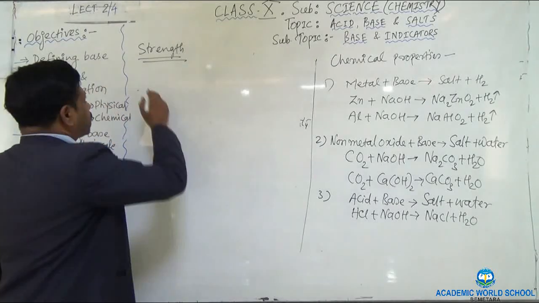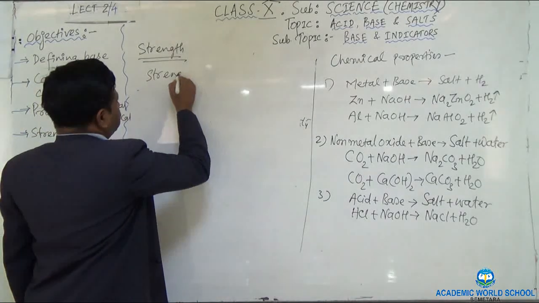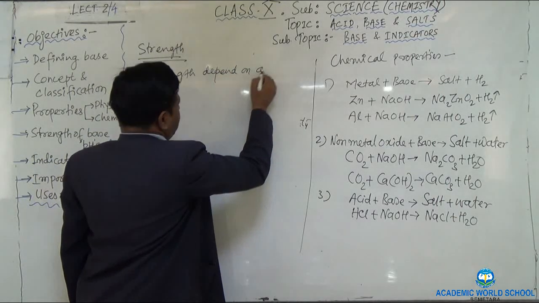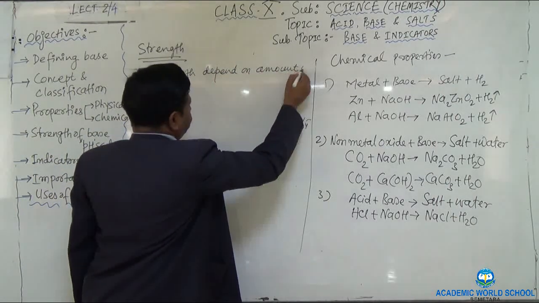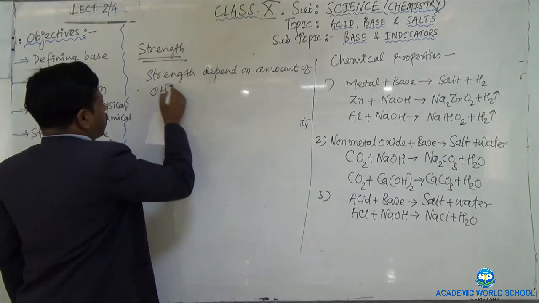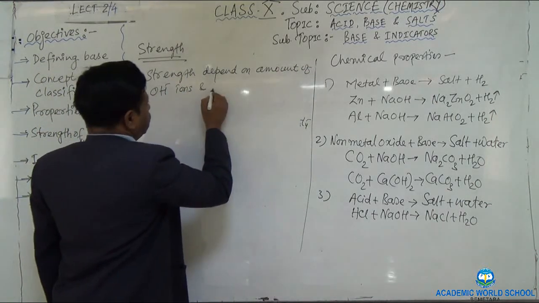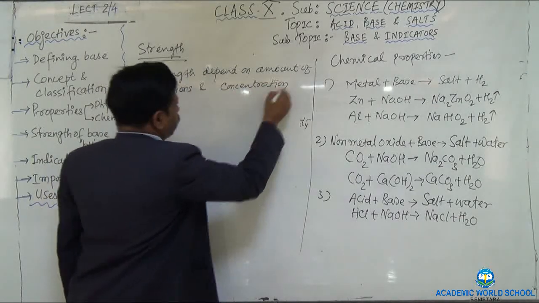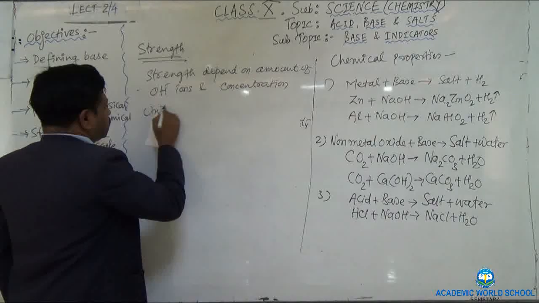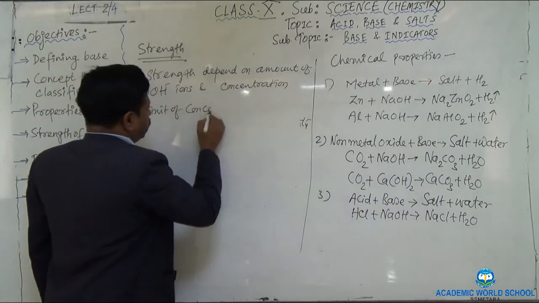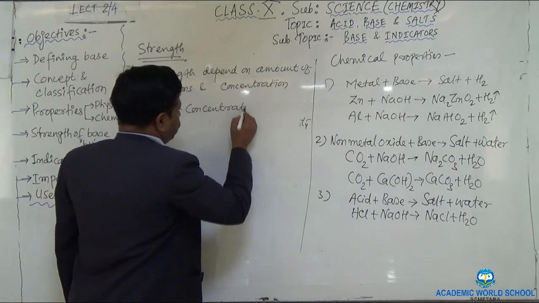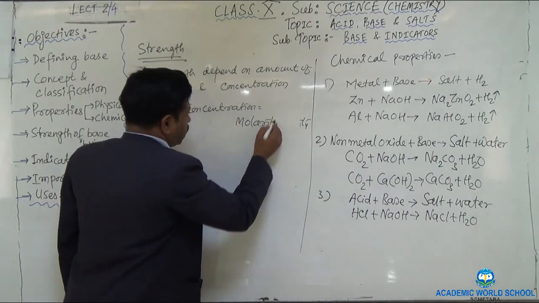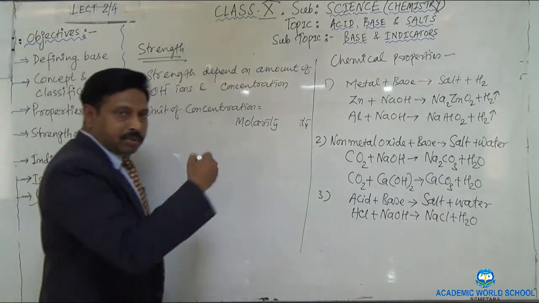Okay? So let me start writing. Strength depends on the amount or availability of hydroxide ions and concentration. Okay, the unit of the concentration, generally we use molarity. So how can we define the molarity? I am writing it here.